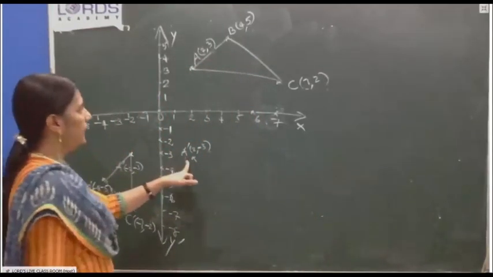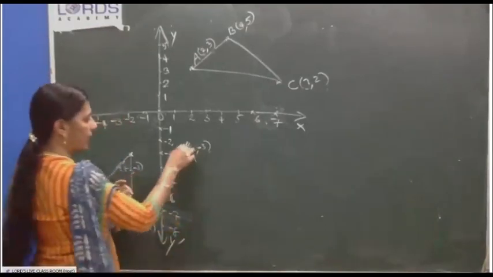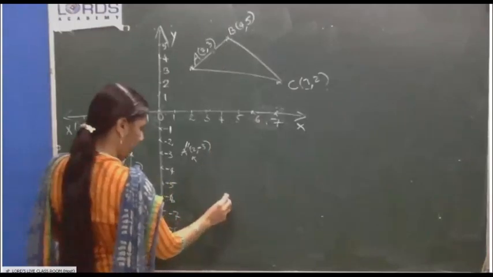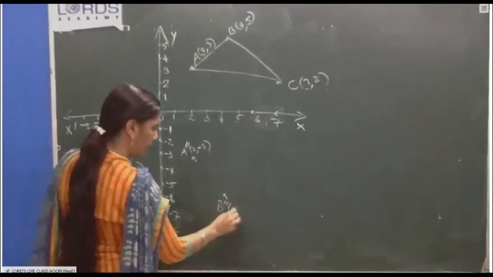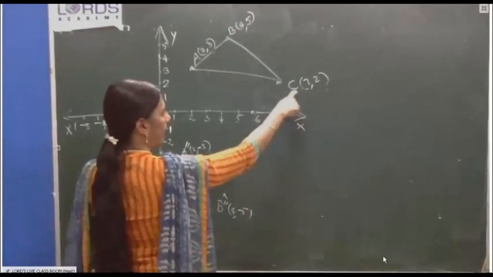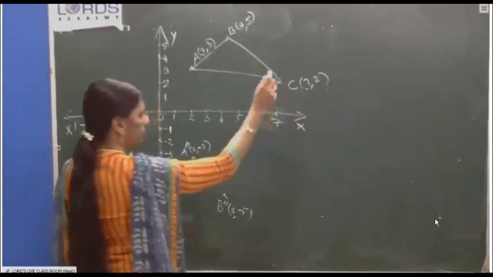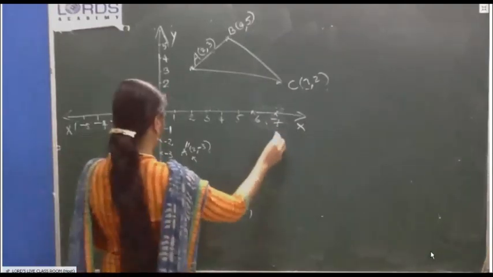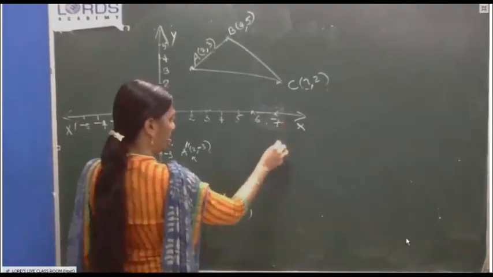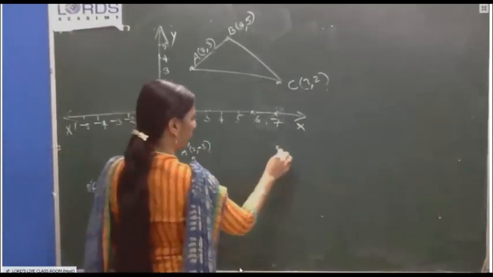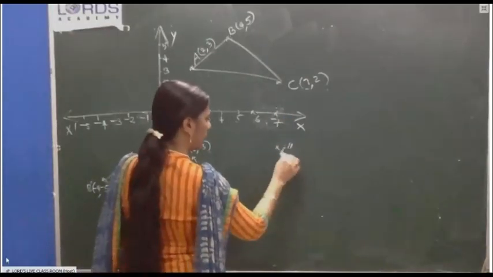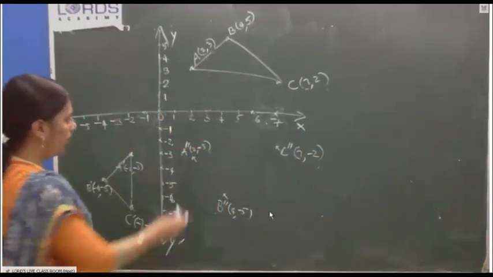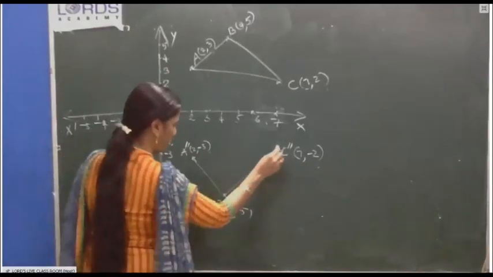Okay. Then A double dash. B double dash means 4, negative 5. C double dash is 7, negative 2. 7 on the x-axis, negative 2 on the y-axis. C double dash, 7, negative 2. Now you join.